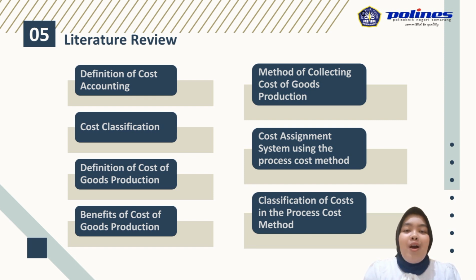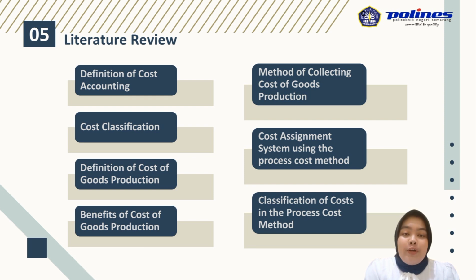Definition of cost accounting, cost classification, definition of cost of goods production, benefits of cost of goods production, method of collecting cost of goods production, cost assignment system using the process cost method, and classification of costs in the process cost method.